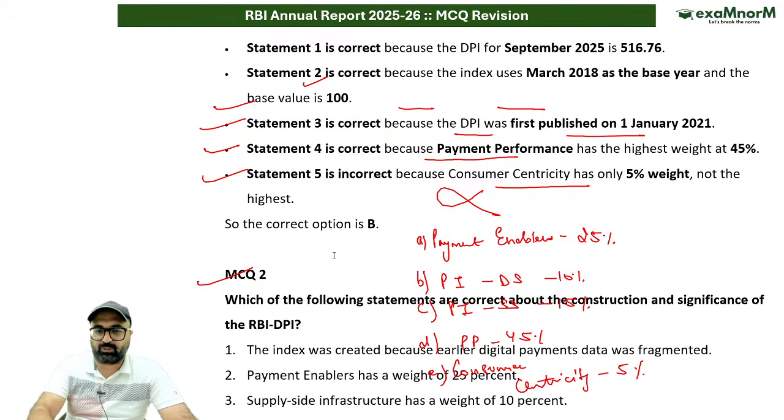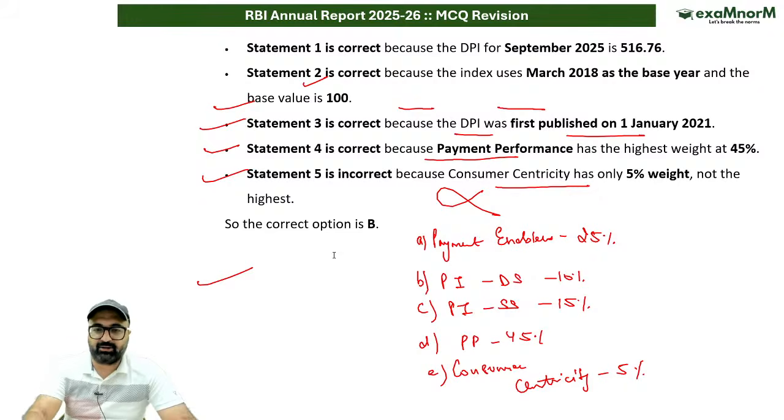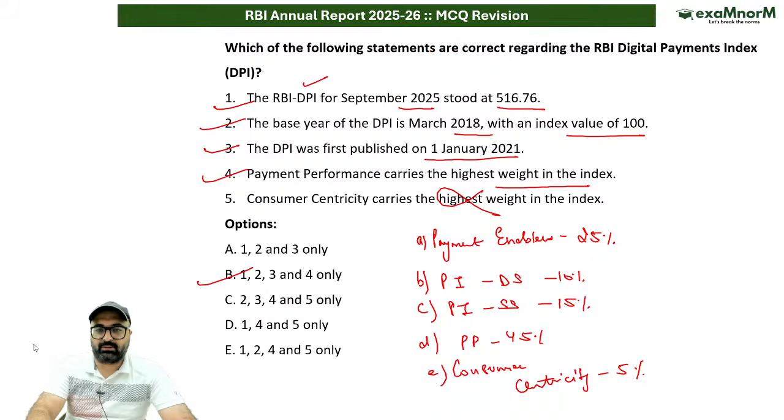ठीक है, don't worry. अगर आपको लग रहा है कि you are not able to answer the question, don't worry. I have one more question for you all on the same.